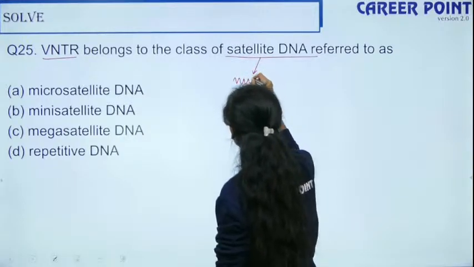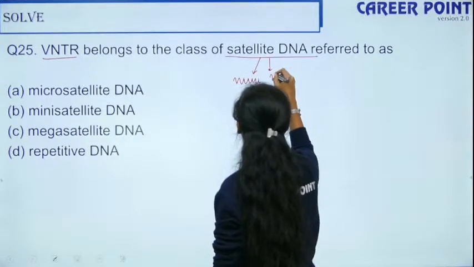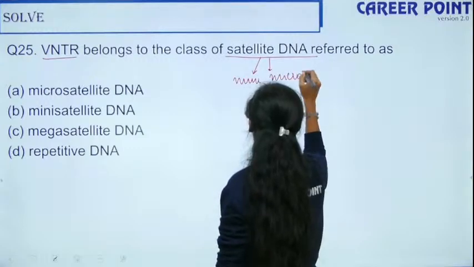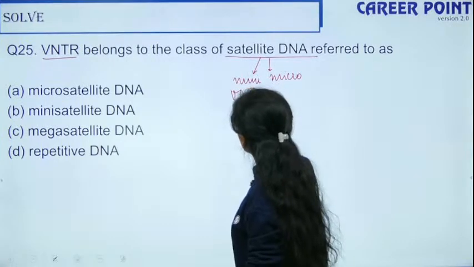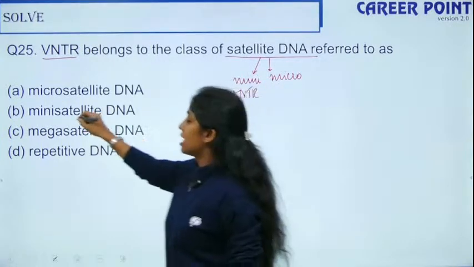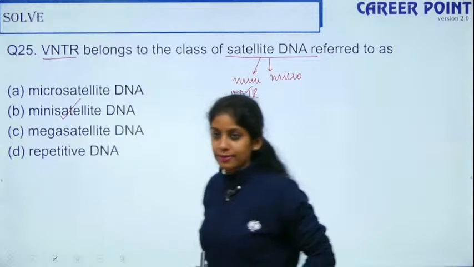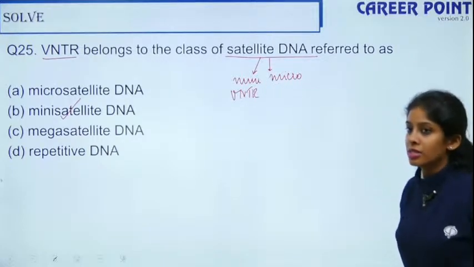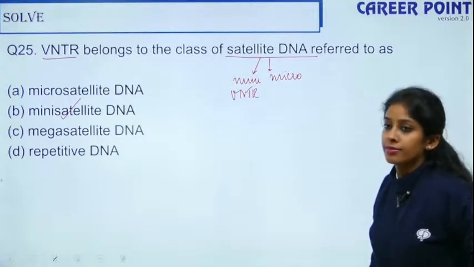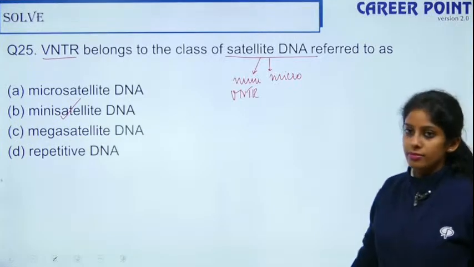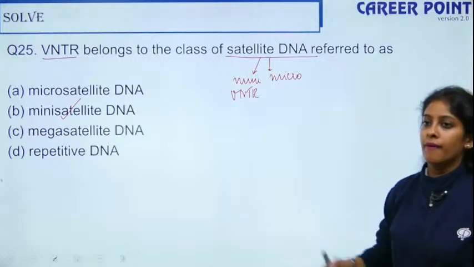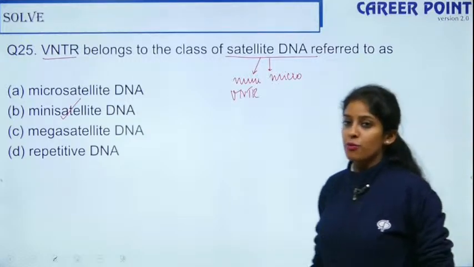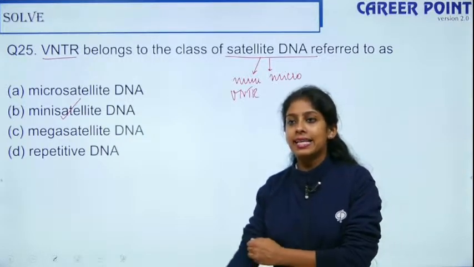One is minisatellite and one is microsatellite. So VNTR belongs to your minisatellite. So the right answer is option B, okay? So please make a note of this if you haven't understood. Can I move forward? Clear?